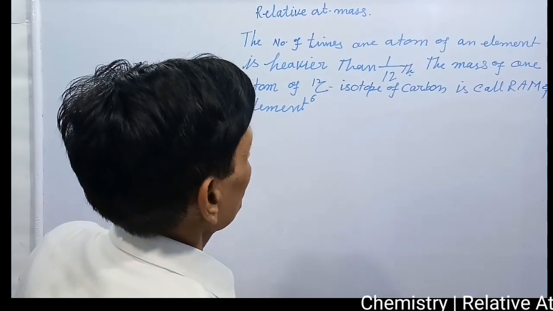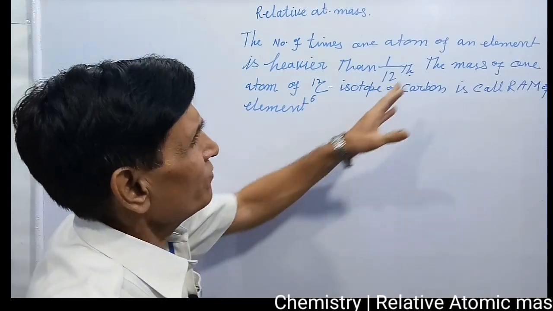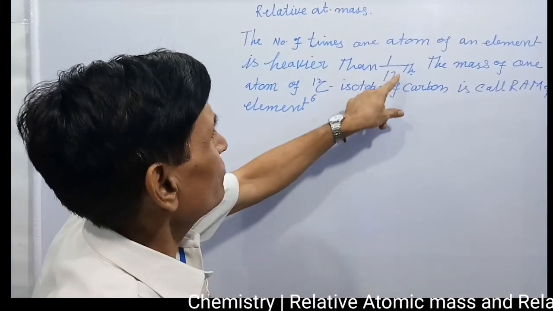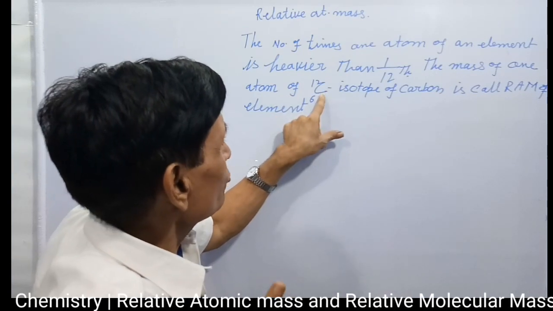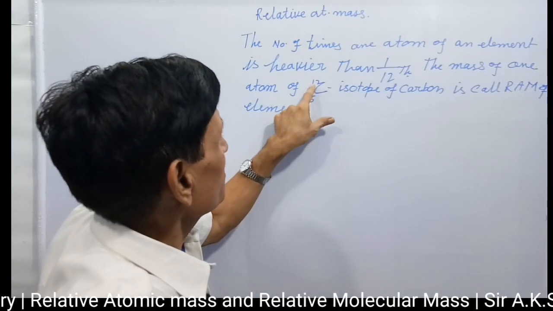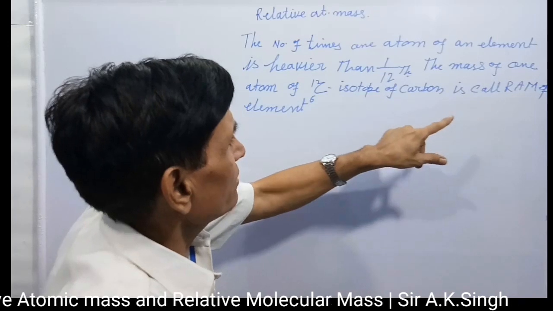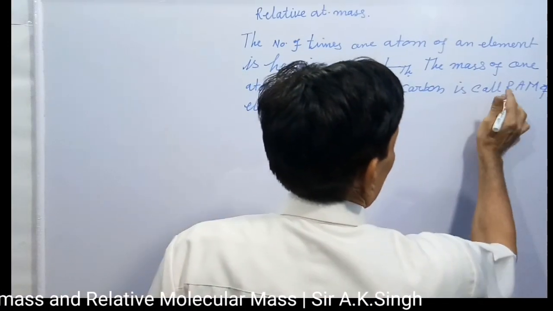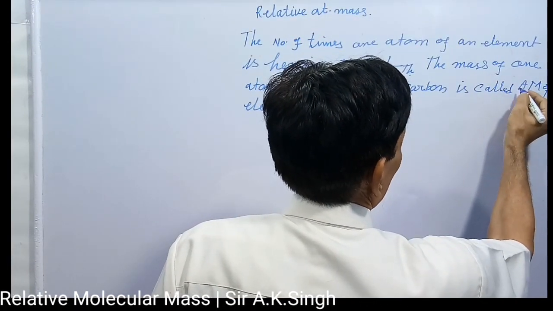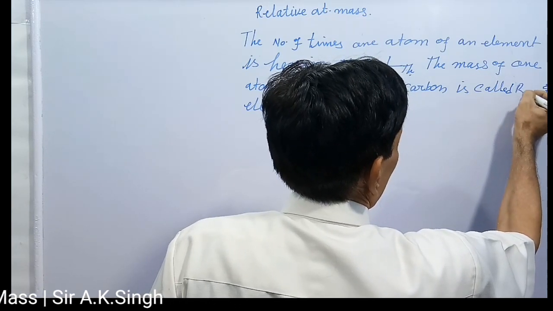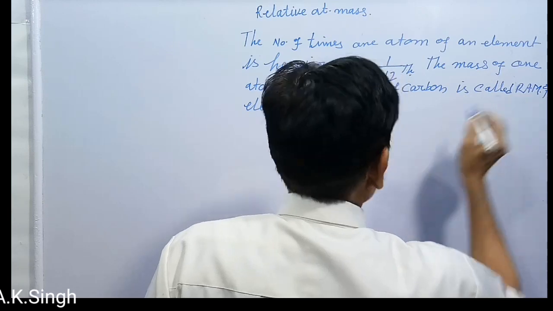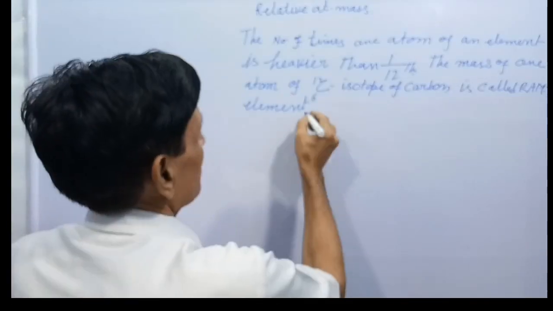The number of times one atom of an element is heavier than 1/12th the mass of one atom of that isotope of carbon whose atomic mass is 12 is called relative atomic mass of element.